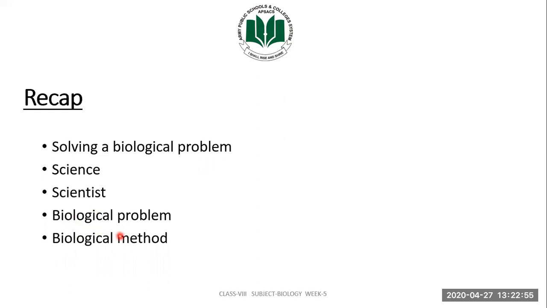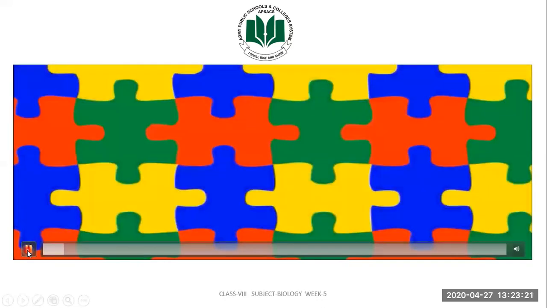Then we studied what a biological problem is, which is basically a question which comes to a biologist's mind or is asked by someone to a biologist. Then we learned about the biological method, what it is exactly. Biological method is a process through which this biological problem is solved. So we learned much from today's lesson. Let's have a review of this video.